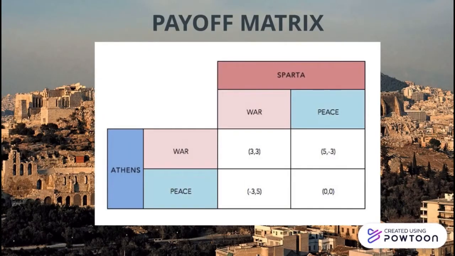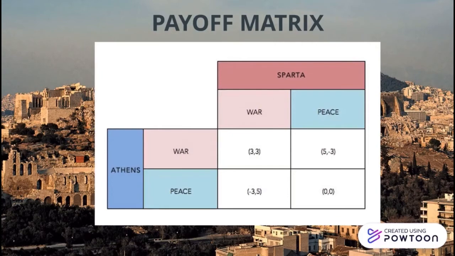Here we have our payoff matrix. Sparta is going to be the first player to choose. If it chooses war, it gains a revenue of 3, and if it chooses peace, the revenue will be minus 3. Obviously, it will choose war.